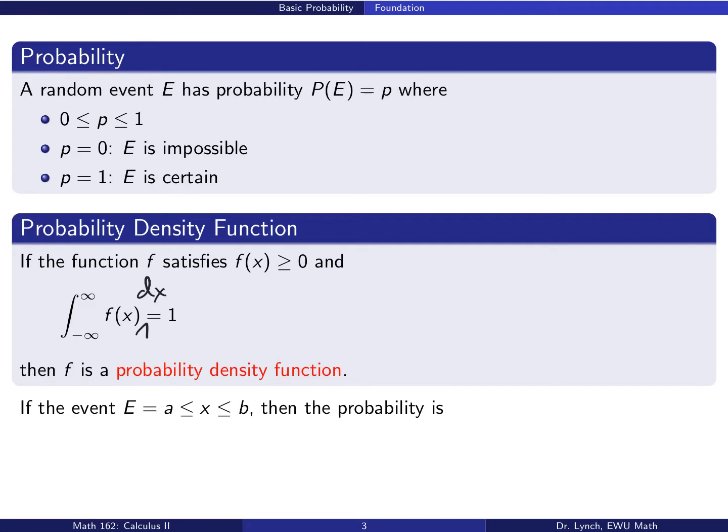And if the event, like I described before, is the probability that a man in the United States weighs between 160 and 170 pounds, the probability of that event is an integral. In this case, we'll take that event to be the probability of the random variable being between a and b. And again, the probability of that event is the integral from a to b of the probability density function.